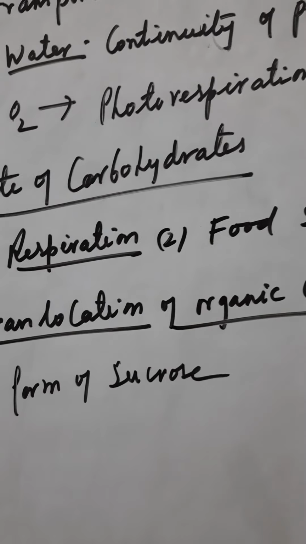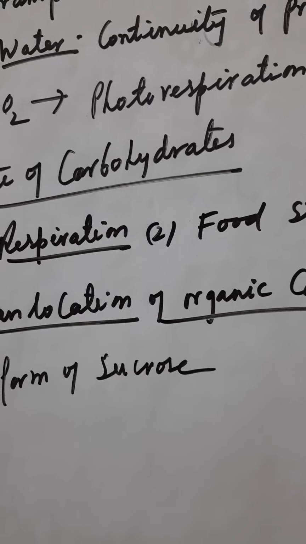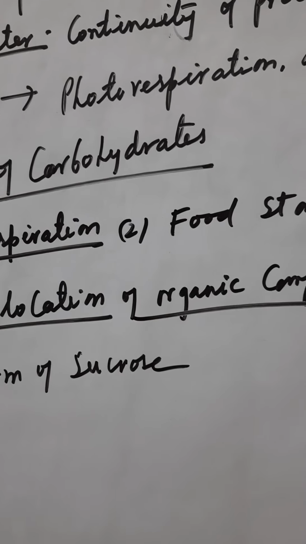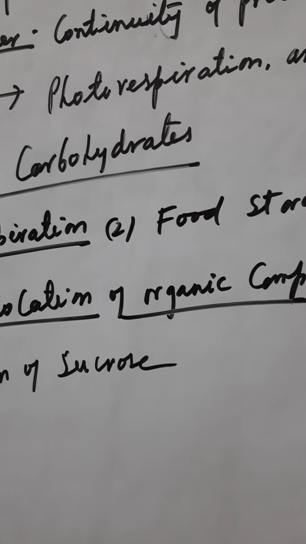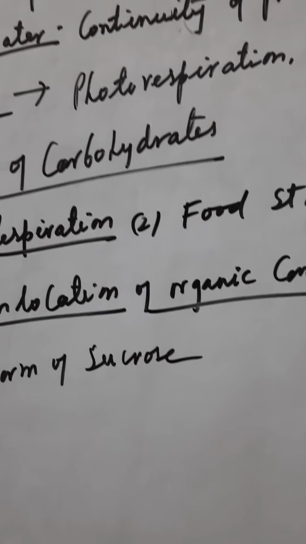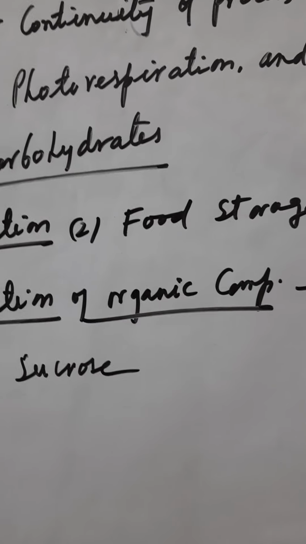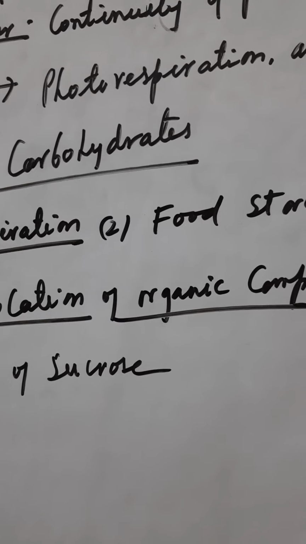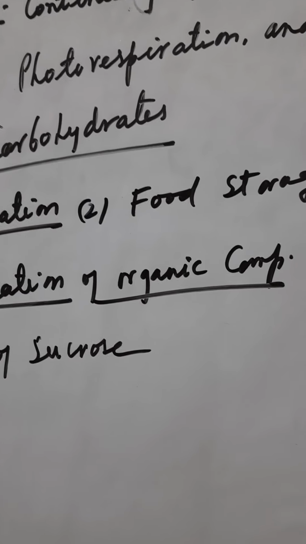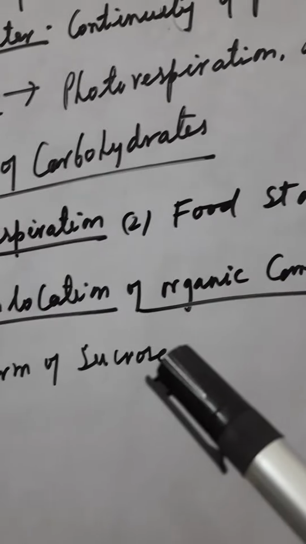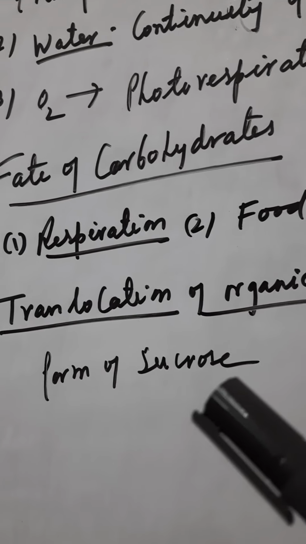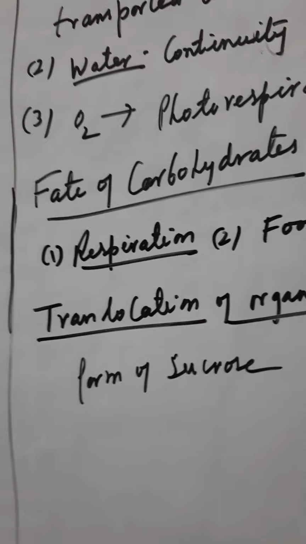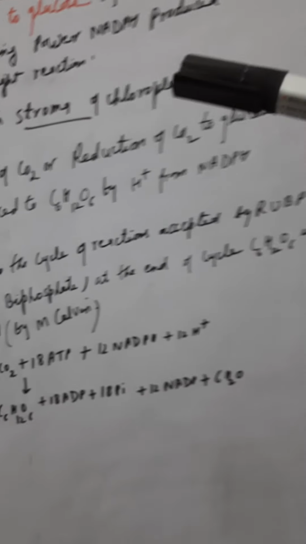So this is the gist of translocation, that from the leaf it will be transported to each and every part of the plant. Suppose the veins in the leaf are connected, forming connected channels to each and every part of the plant, and through the phloem it is transported to each and every part.